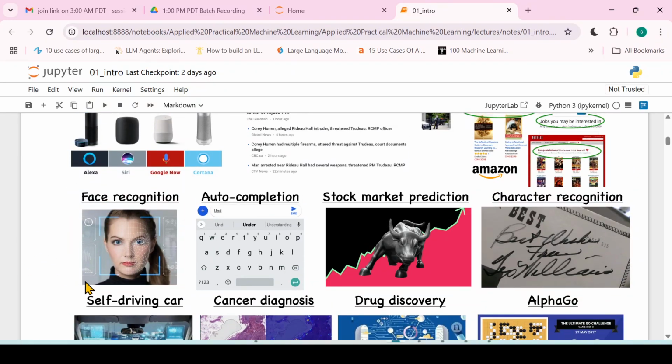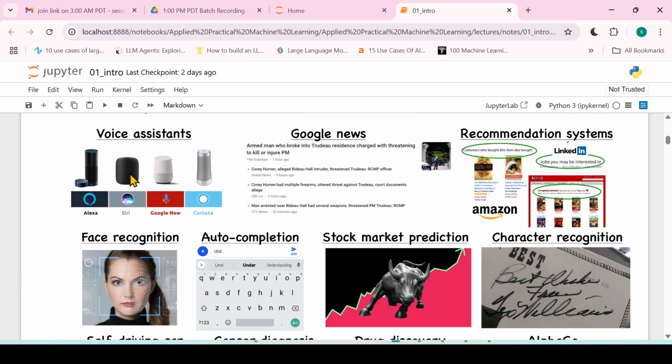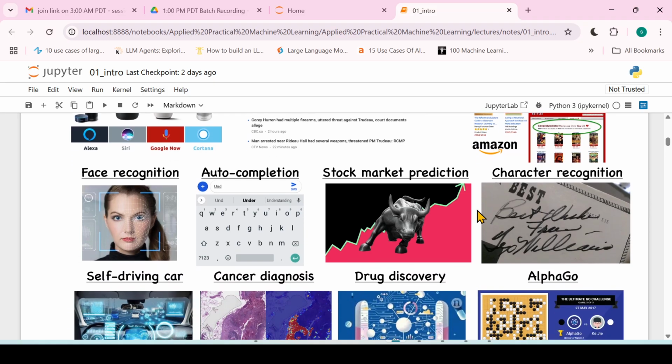Again, we have face recognition systems. This is a different AI. Voice assistants are a different type of AI. Google News is a different type of AI. A recommendation system is a different type of program. Face recognition is a different kind of program. It understands and captures your face, and we mostly use face recognition to unlock your phone, maybe your iPhone, or vehicles that recognize your face. So face recognition is also a type of AI.